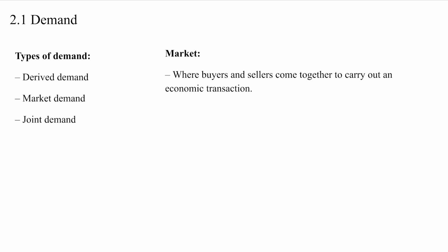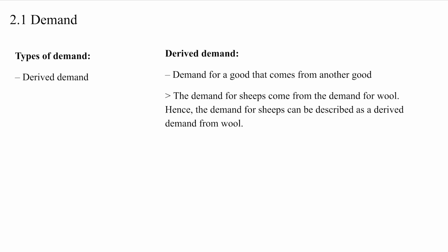Types of demand. There are multiple types of demand, and the first one we're going to talk about is the derived demand. But first, the definition of a market is where buyers and sellers come together to carry out an economic transaction. For example, the market for apples or the market for vehicles. Firstly, derived demand. Derived demand is the demand for a good that comes from another good. For example, the demand for sheep comes from the demand for wool. Hence, the demand for sheep can be described as a derived demand from wool.